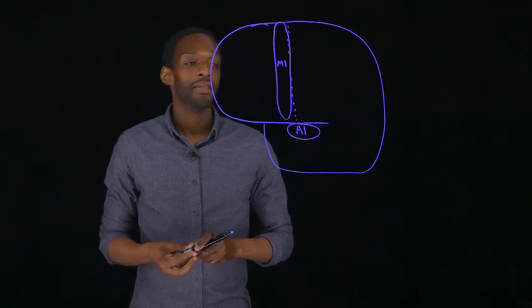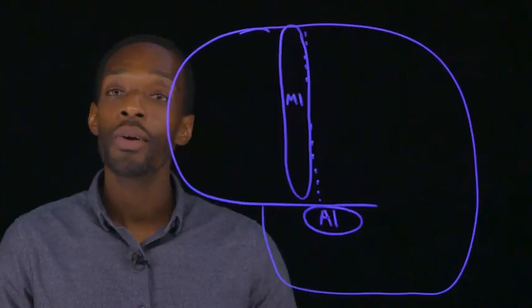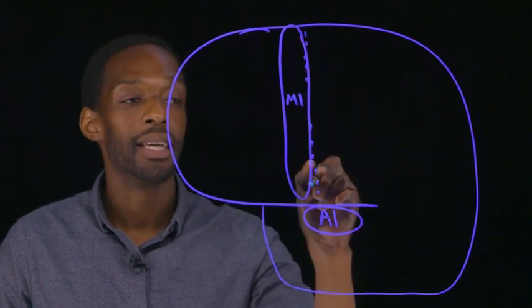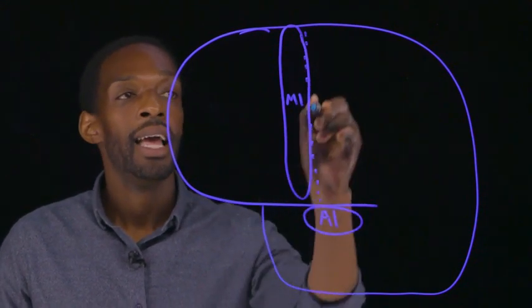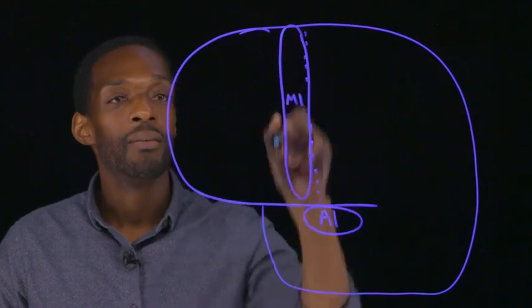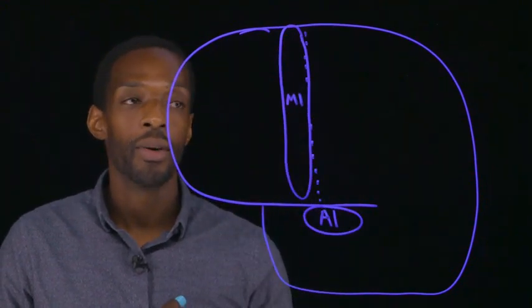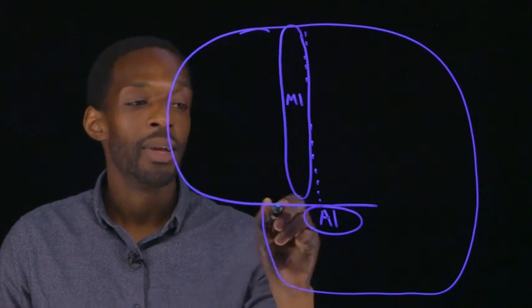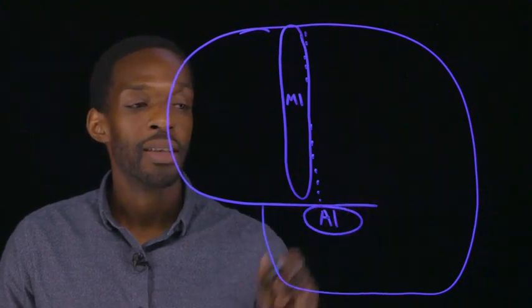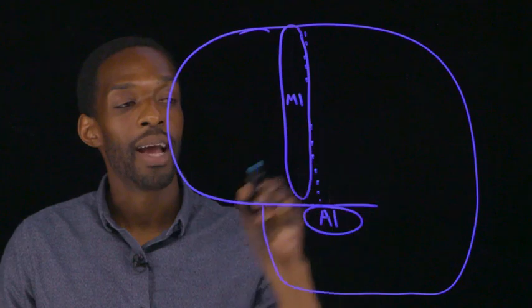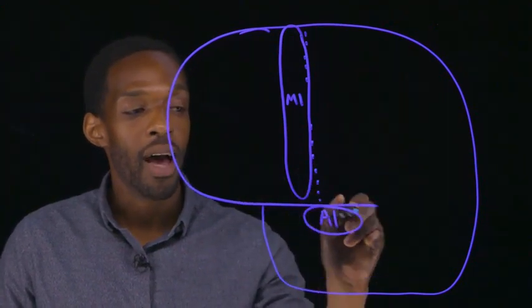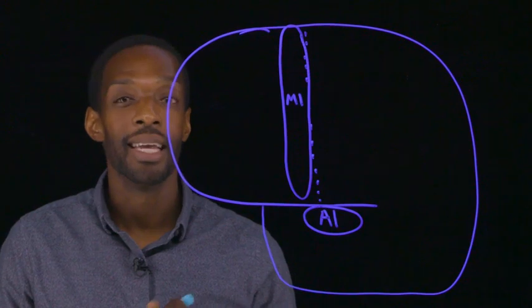Now that you've had some review of sensorimotor integration, let's see if you can follow along with this example of conduction aphasia. In order to orient you, I'm going to start off here with this dotted line, which is illustrating the central sulcus. Anterior to that, we would have the primary motor cortex, which I am abbreviating M1. Then we can also see here the lateral fissure that's separating the frontal and parietal lobes above from the temporal lobe below, and the primary auditory cortex, which I'm abbreviating A1.